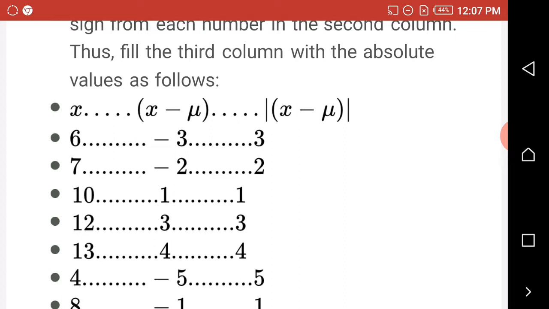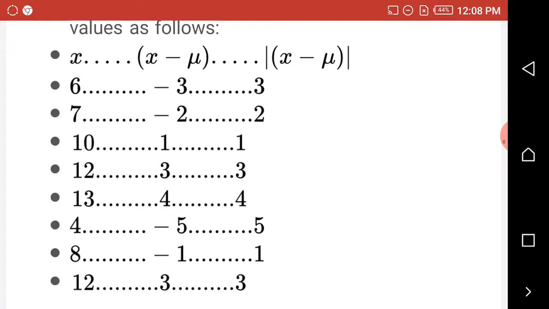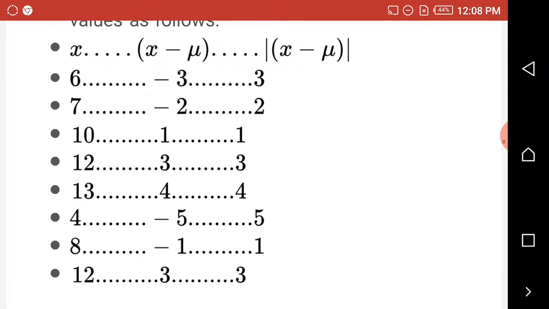This is column 1, which is X. Column 2 is X minus U, where U is the mean. Then the third column is separated with the vertical bars.